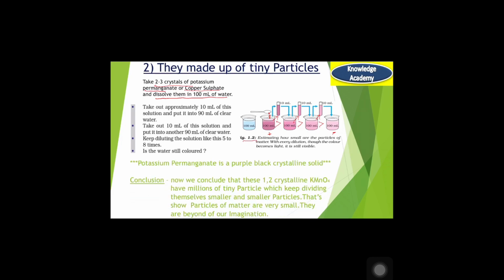So in this experiment we have concluded that these 1-2 crystals of potassium permanganate have millions of tiny particles which keep dividing themselves into smaller and smaller particles. That shows the particles of matter are very small and they are beyond our imagination. So in this experiment we have learned that matter is made of tiny particles.